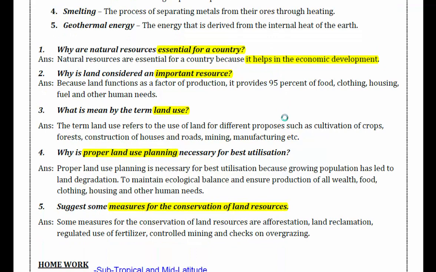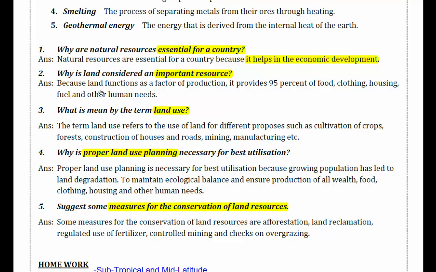First question: why are natural resources essential for a country? Because they help in economic development. Why is land considered an important resource?